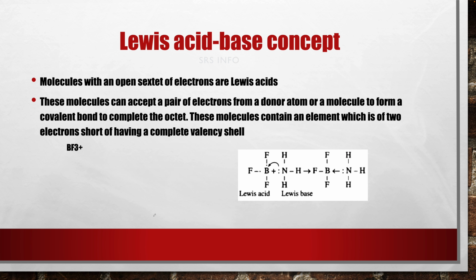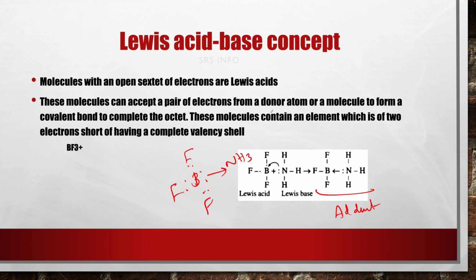Now let us understand what types of molecules and ions can be explained under this Lewis acid base concept. First of all, the molecules with an open sextet of electrons are Lewis acids. For example, this is BF3. This is an open sextet. This electron pair is shared with NH3, which results in a complex. This complex is called an adduct.